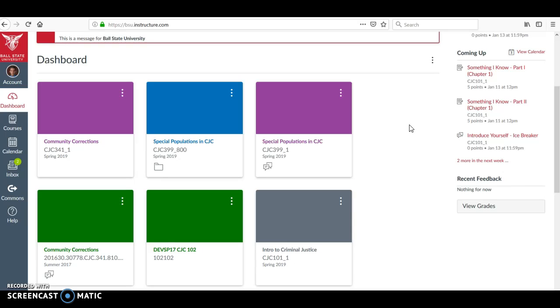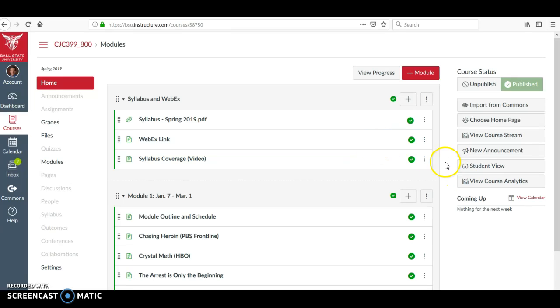I've been slow to switch over from Blackboard, but since it's becoming my only option, this particular course is going to be offered in Canvas. So you're going to have to bear with me on that learning curve. So let's go to the particular course, which is this. And this is what I imagine you'll see, because this is what I see when I open up the course.